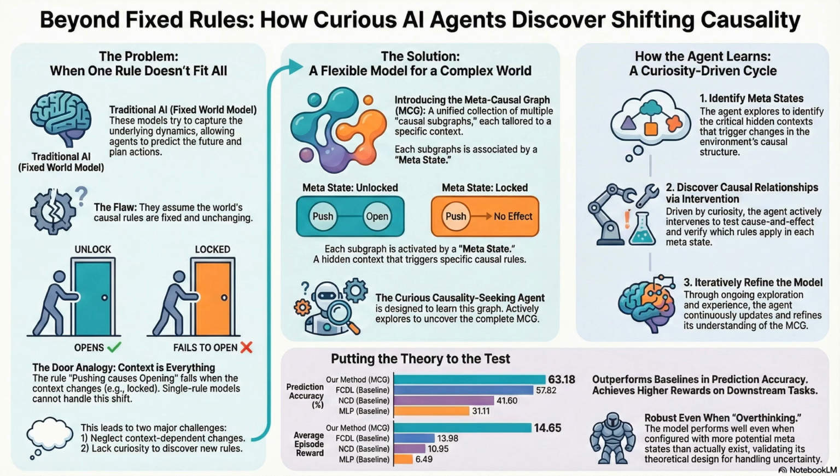Exactly. And that's huge for usability. It means we don't have to know exactly how complex the world is beforehand. We can tell it, assume there could be 20 contexts, and it'll safely just collapse down to the real number. That feels way safer. Okay, let's see this in action. The chemical task. Right, the chemical task.